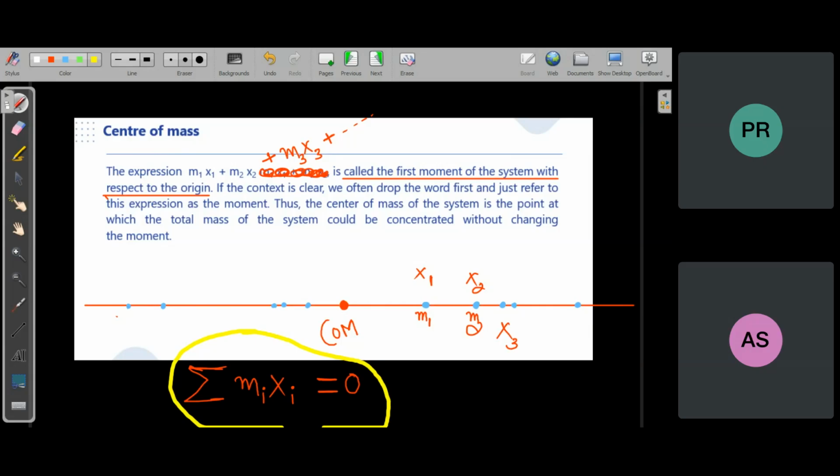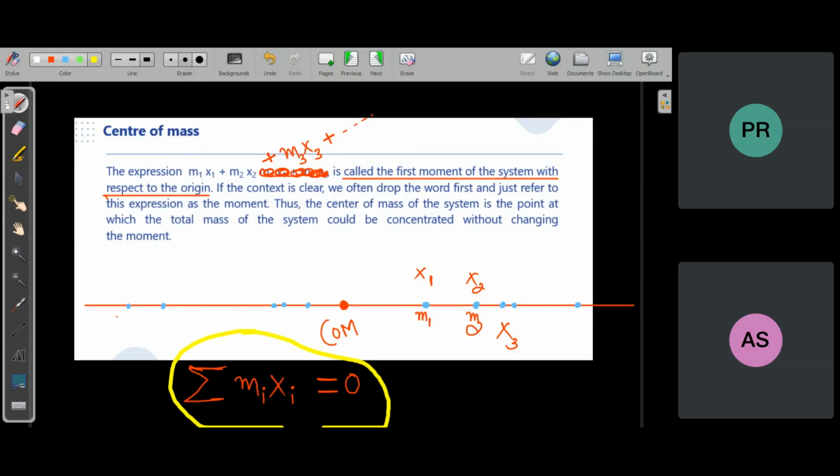Sir, generally for the center of mass we use formulas like m1 x1 plus m2 x2 and so on. Speak louder. Sir, in center of mass we use formulas, and in those formulas the coordinates are from the origin of the frame of reference only, no, sir? Yeah, that is from the origin. That's a different thing.